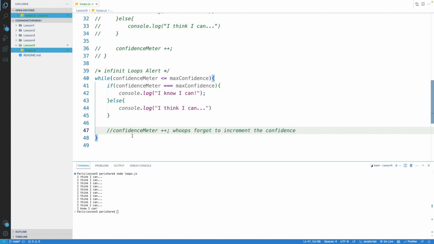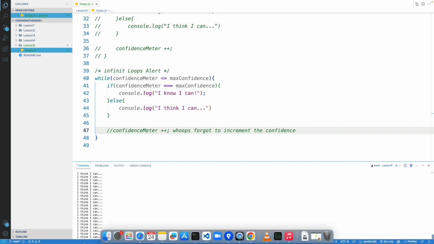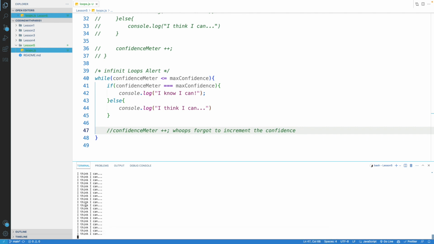And so what do you guys think is going to happen here if we decide to run this version of this while loop? Let's go ahead and give it a shot. We'll clear our console, press up a couple of times and hit loop.js. And as you can see, this code is just repeating, going on infinitely.